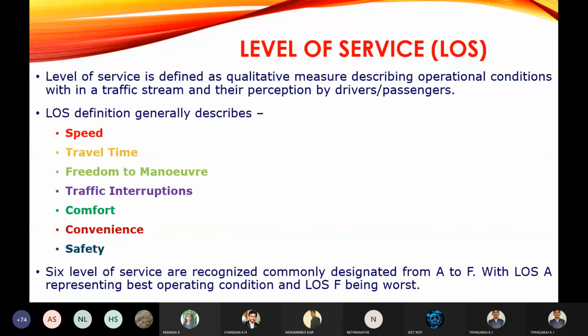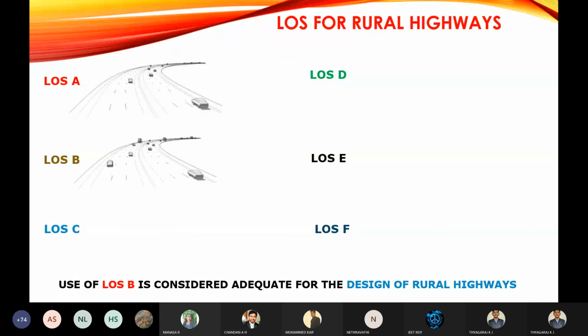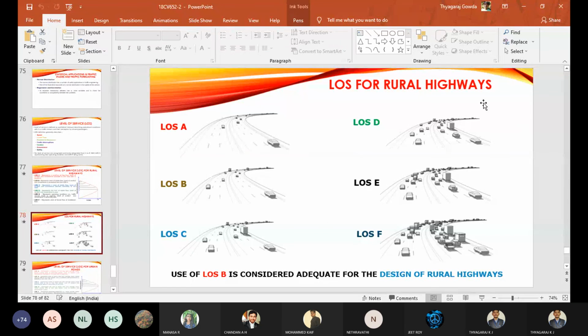Okay, there is one last concept called level of service. We will be seeing this level of service in the next class. So I will end the session here.